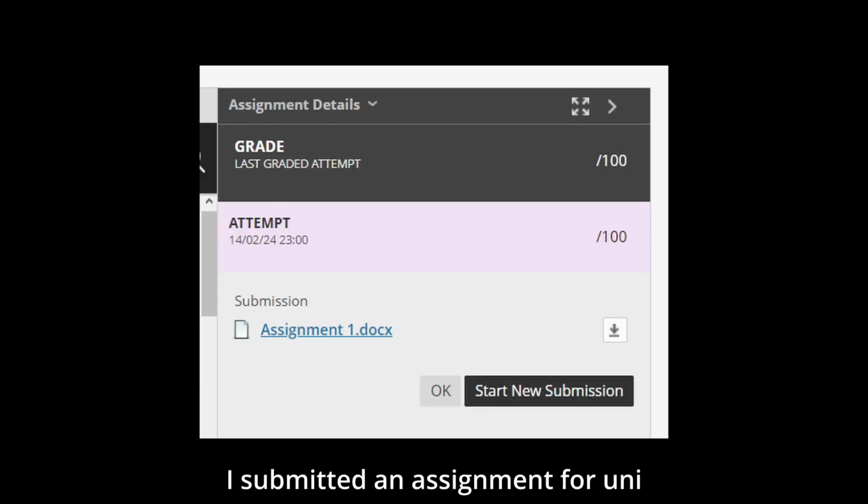On day 3, I submitted an assignment for uni. Day 4. I realised I'm halfway through the jam, with barely any progress. Now it's time to actually get stuff done.